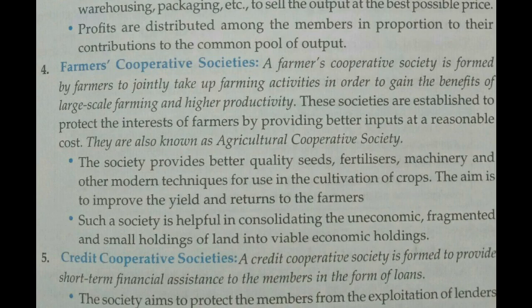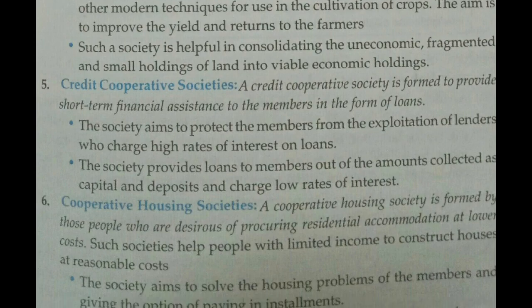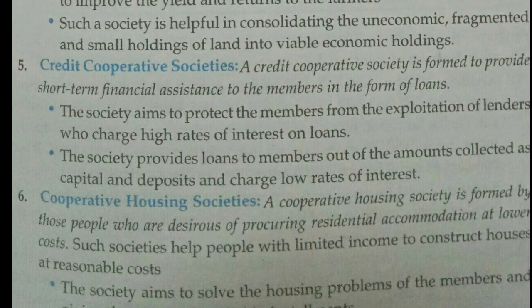The main aim of the cooperative society is that the farmer must have better production and better returns for the crops that they have grown. So those small farmers who have small uneconomical holdings can be members of this farmers cooperative society. The land can be pooled up and production can be done on a large scale, and the produced goods can be sold in the market.